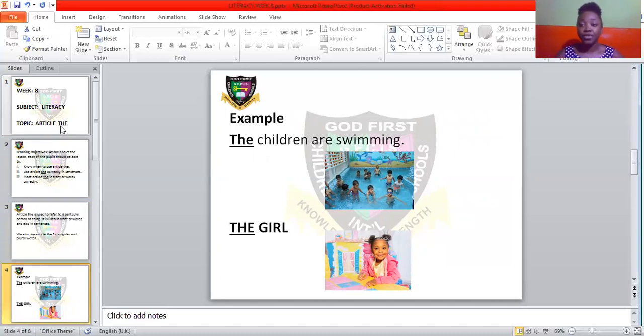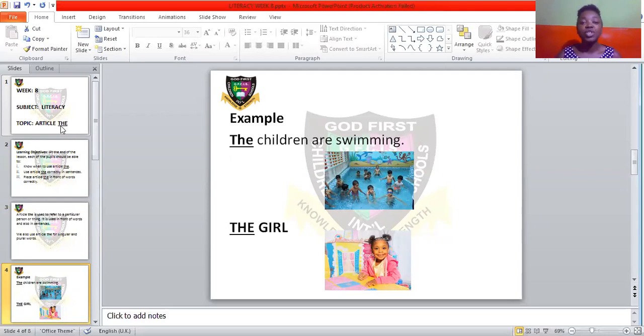The next example, the girl. If I tell you to go and call a girl, you will just go and call me any girl. But look at the girl in the picture now. She's wearing a pink cardigan. If I tell you go and call the girl wearing a pink cardigan, you will go and call this particular girl.